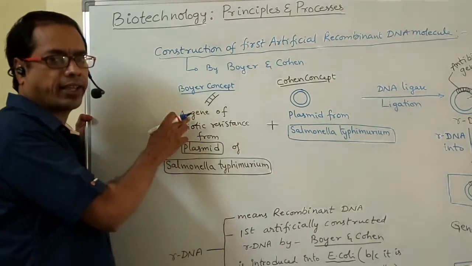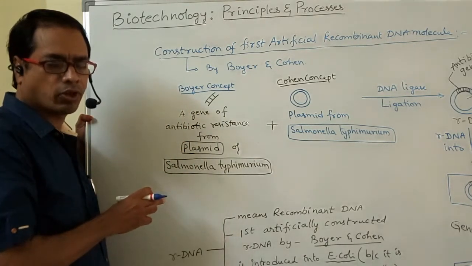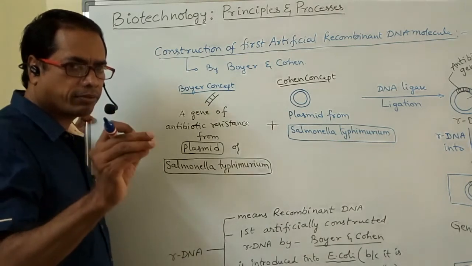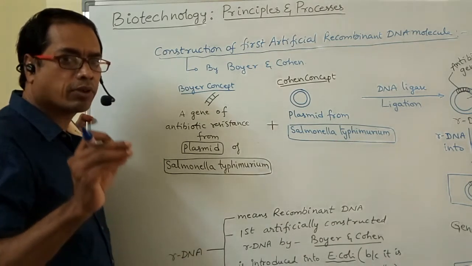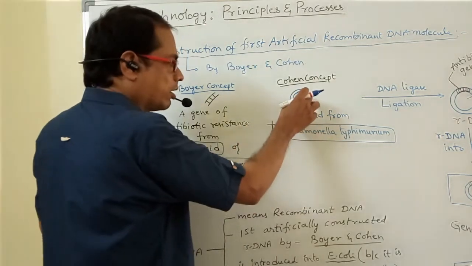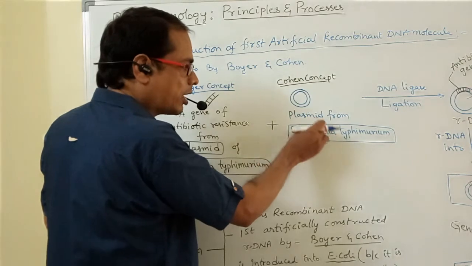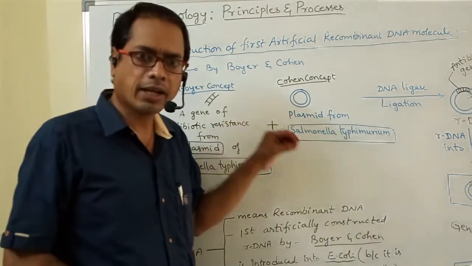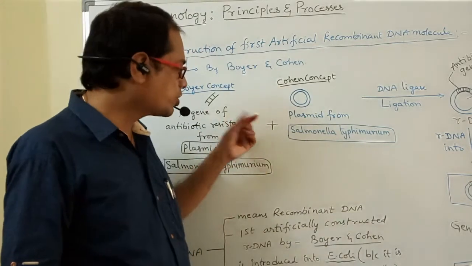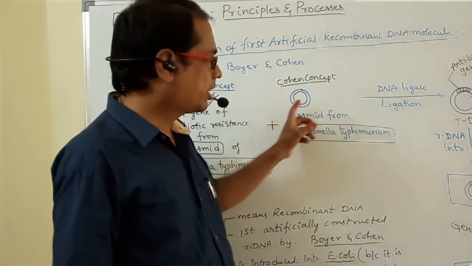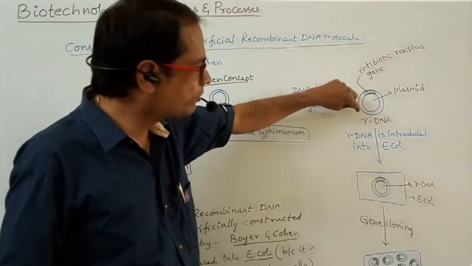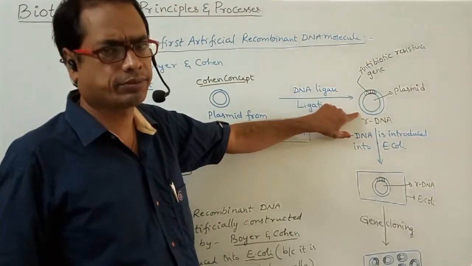Only from the plasmid they have taken that antibiotic resistance gene. A plasmid is also isolated from the same bacterium, Salmonella typhimurium, and these two are integrated. That antibiotic resistance gene is integrated into the plasmid of Salmonella.